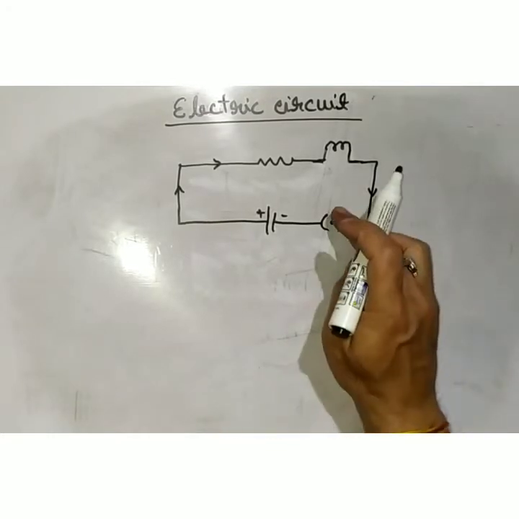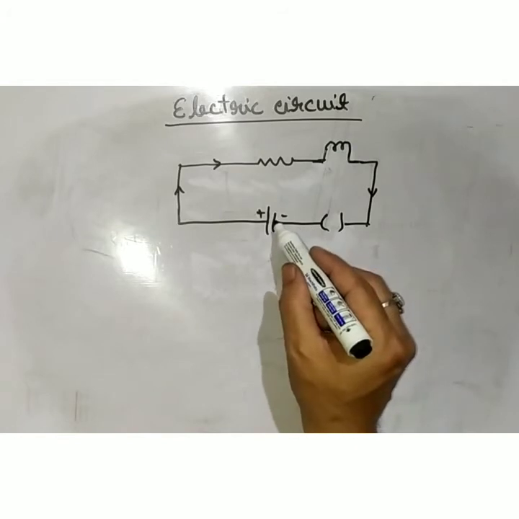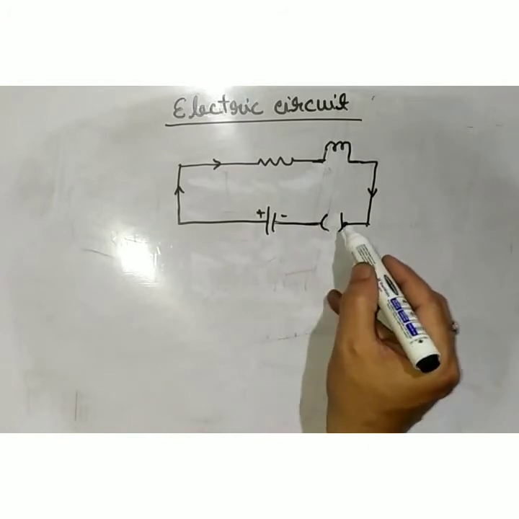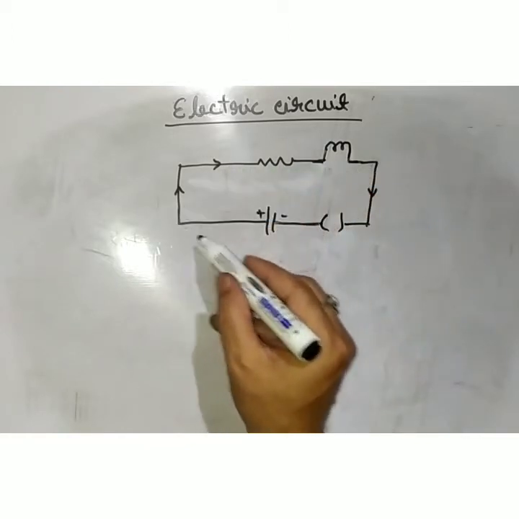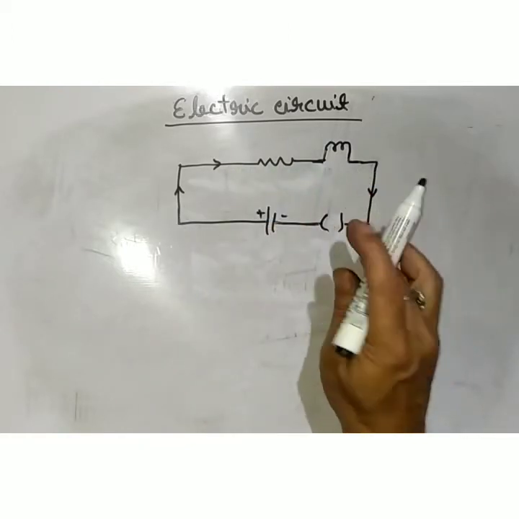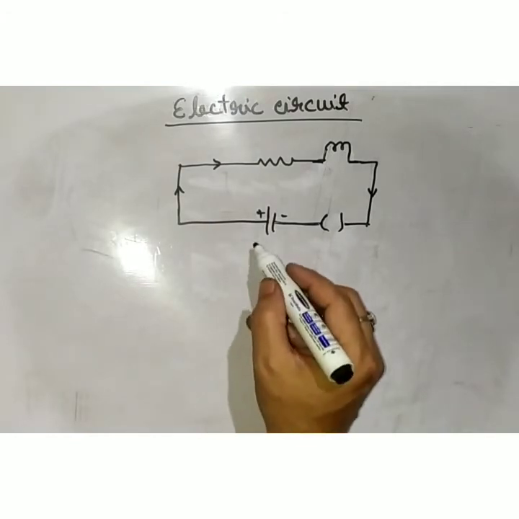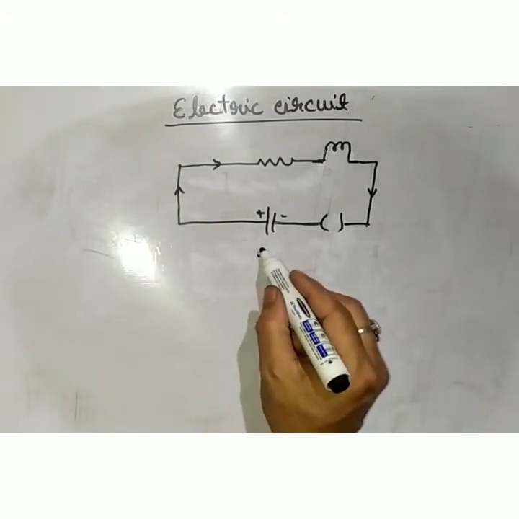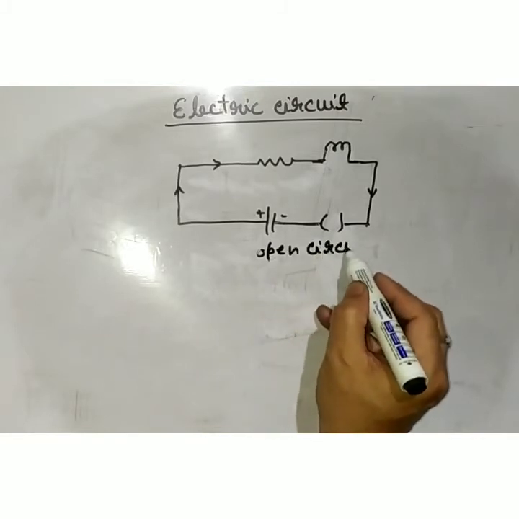When the switch is open, the electrons cannot move from this terminal to this. The electrons cannot move now. It is switched off. So it is known as an open circuit.